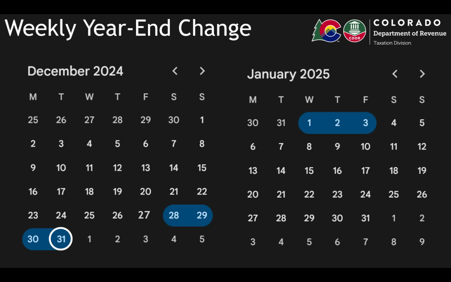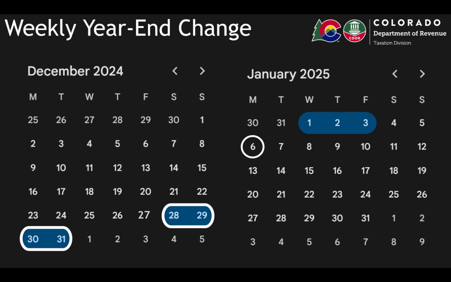This means that payroll processed during the final weekly filing period started per usual on a Saturday, December 28th, but ended on Tuesday, December 31st, the last day of the calendar year. In this case, since the first was an observed holiday, the withholding was due Monday, January 6th, 3 business days after the final weekly period ended on December 31st.